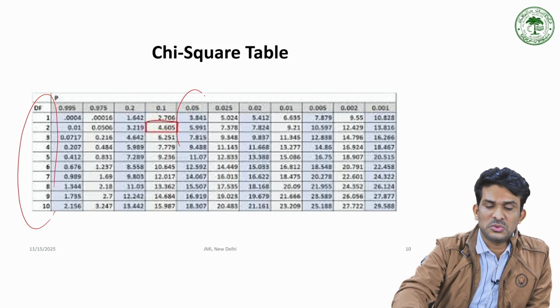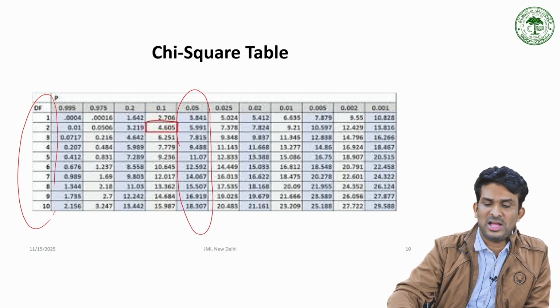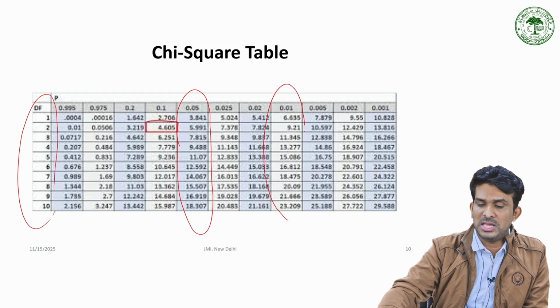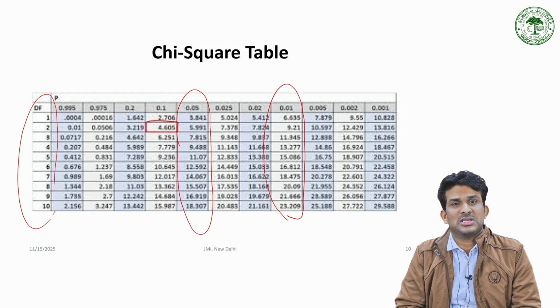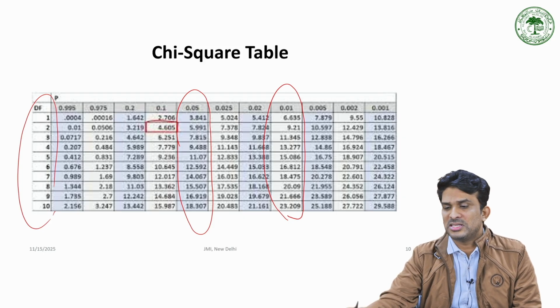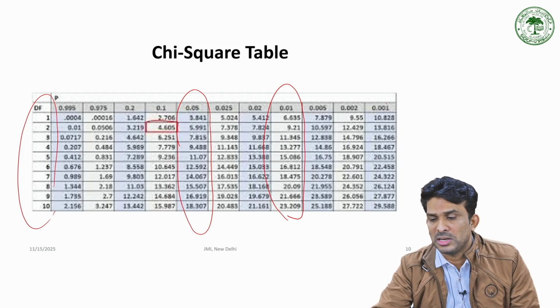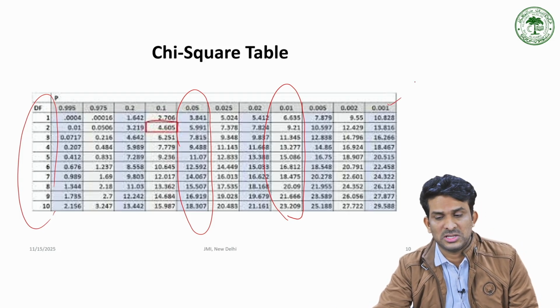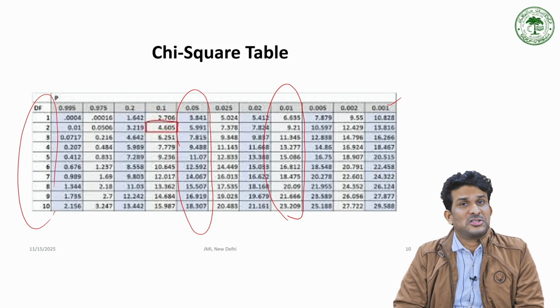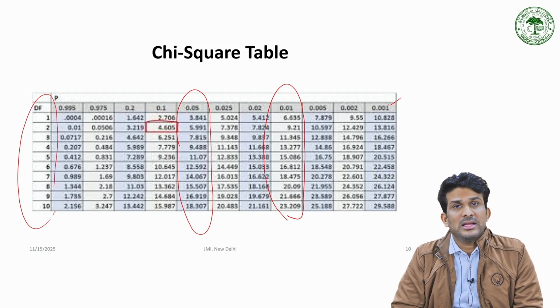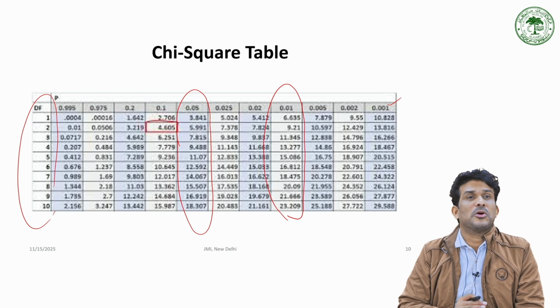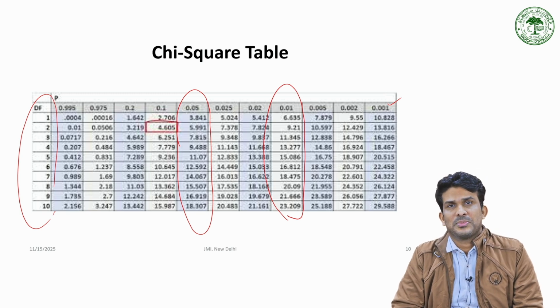In social sciences these are 0.05 and 0.01. In certain cases, natural sciences and physical sciences, they will look for significance at the 0.001 level.